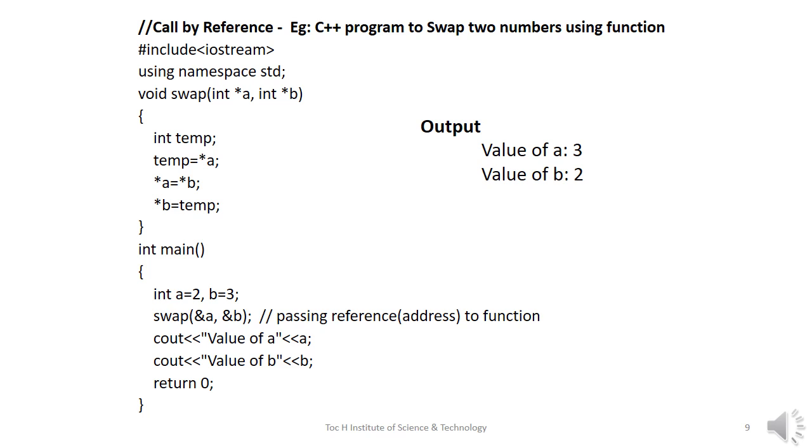That is, the values of a and b in the main function are modified because when we pass the address of actual parameter variables to formal parameter variables, they share a common memory space, so when an operation is performed inside the function definition, the changes will also reflect in the actual values of a and b in the main function, because the actual and formal parameters share the common address space.